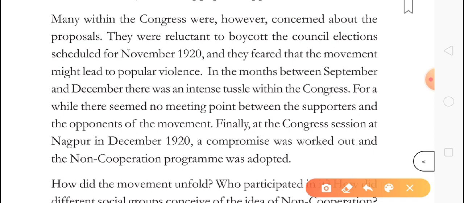Many parties supported them, but a few parties thought this is the time when we can show our presence, so we will fight in the election and we will win. Many persons in Congress also wanted to fight the election. So a kind of conflict was there everywhere. Slowly this movement started becoming big, and people started joining. Finally, at the Congress session at Nagpur in 1920, a compromise was worked out and the non-cooperation program was adopted. Everyone started following this.